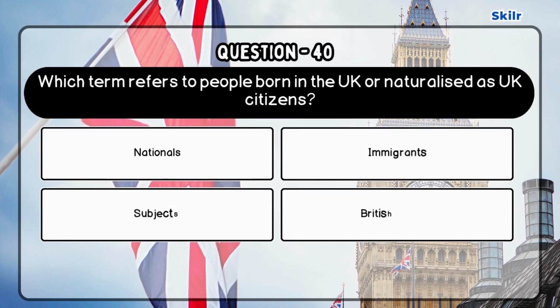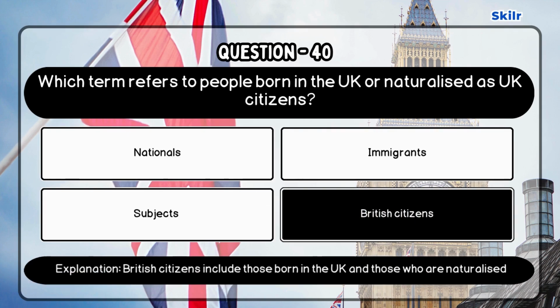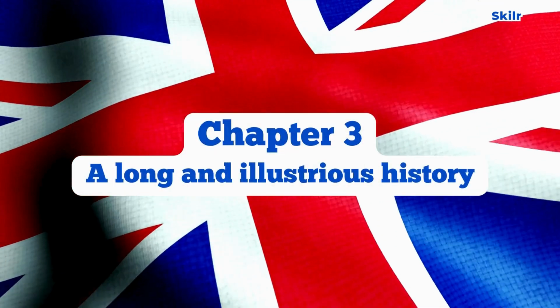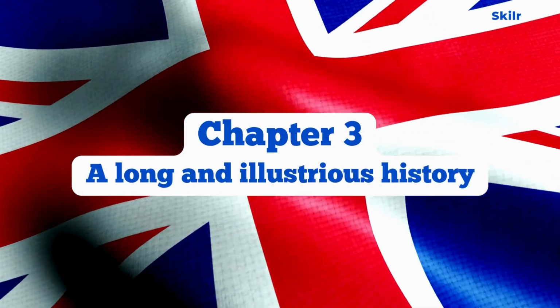Question 40. Which term refers to people born in the UK or naturalised as UK citizens? Correct answer is British citizens, as British citizens include those born in the UK and those who are naturalised. Chapter 3. A long and illustrious history.